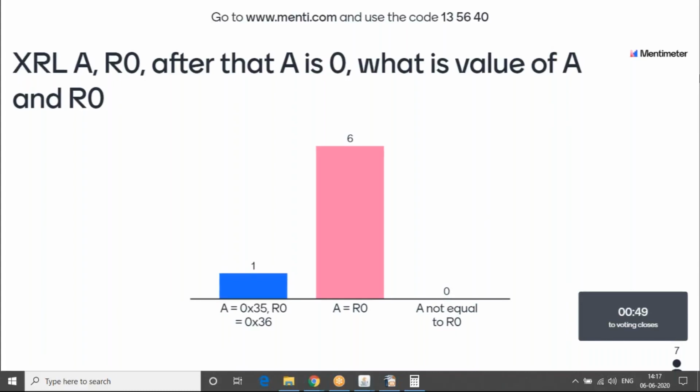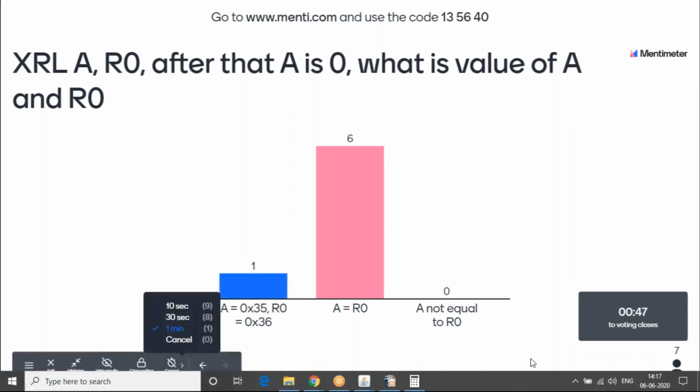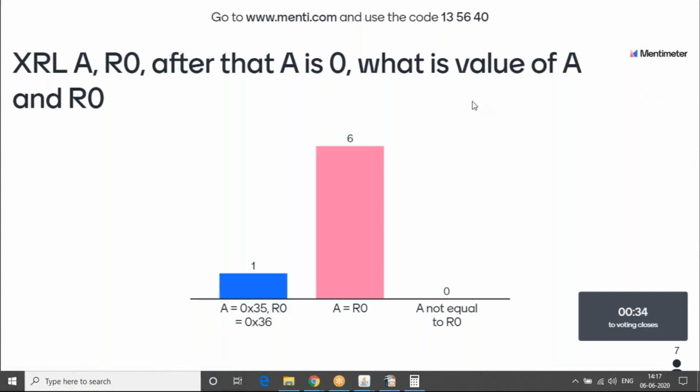So we did it back in the last class. We looked at what an XOR can do, and why an XOR is a very significant way to clear a register and things like that. And this will be a good recap. If you remember, you can actually work out A XOR A manually. If you know the formula for an XOR gate, it's A bar B plus A B bar. So you will see that if both A and B are the same, you can do some optimizations and figure out the value of an XOR between two operands which have the same value.